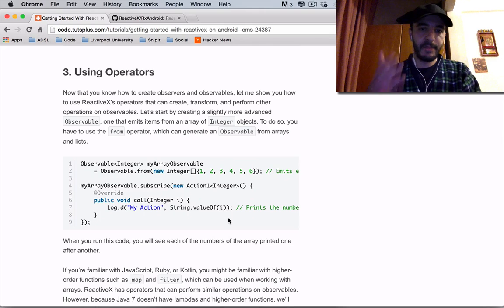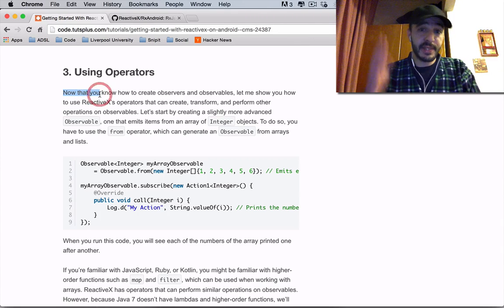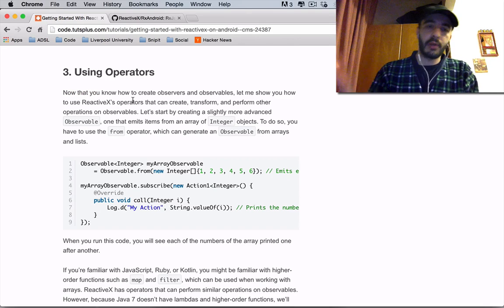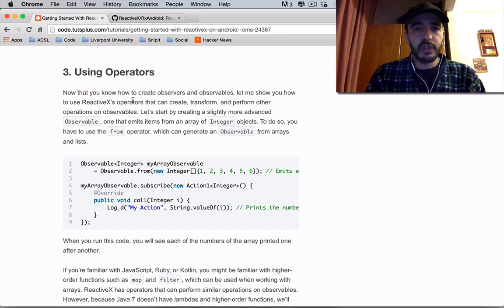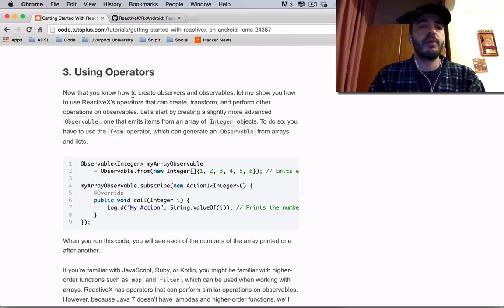The from operator. It's not the same thing. It's just the same type of thing. By the way, from is an operator. You're going to see more operators. Now that you know how to create observers and observables, let me show you how to use ReactiveX's operators that can create, transform, and perform other operations on observables.